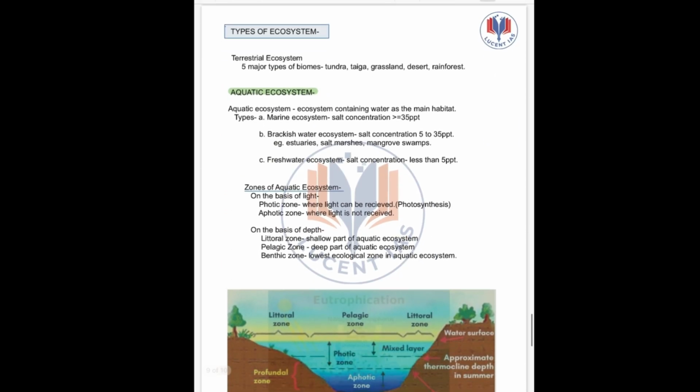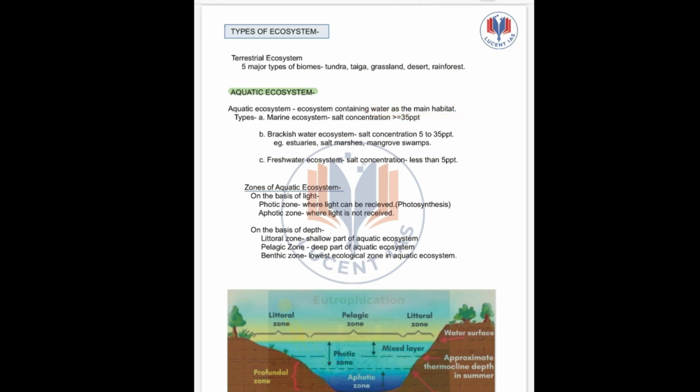Lastly, we have the type of ecosystem. One is, as we have already studied, terrestrial ecosystem and aquatic ecosystem. Terrestrial ecosystem we will study in detail in the next class. Today we will study about the aquatic ecosystem. So aquatic ecosystem is the one which contains water as the main habitat.